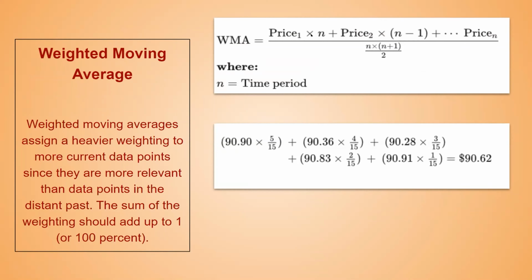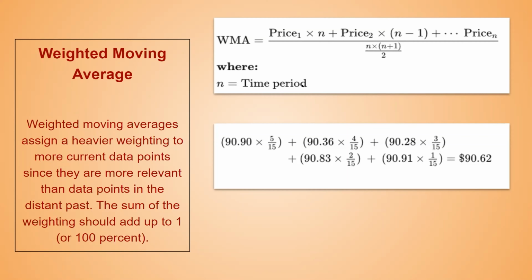This is how the formula looks. WMA equals price 1 times n plus price 2 times n minus 1, etc., divided by n times n plus 1 divided by 2, where n is the time period.